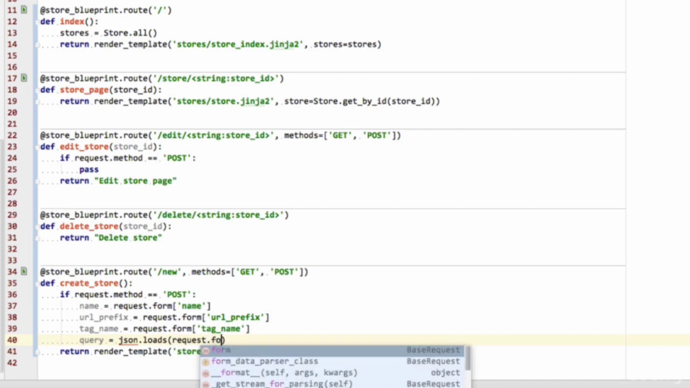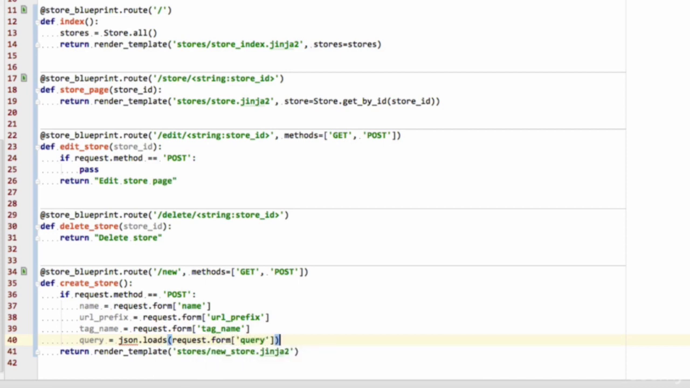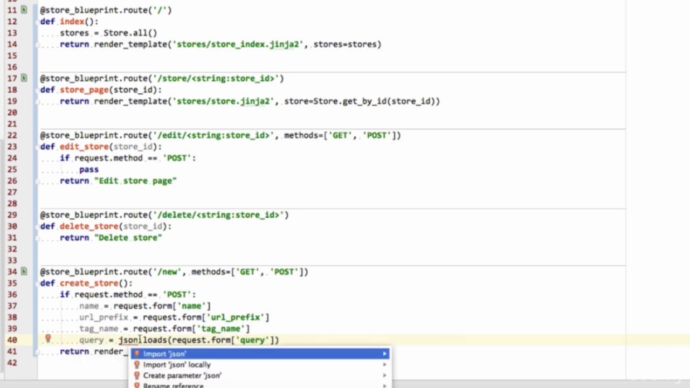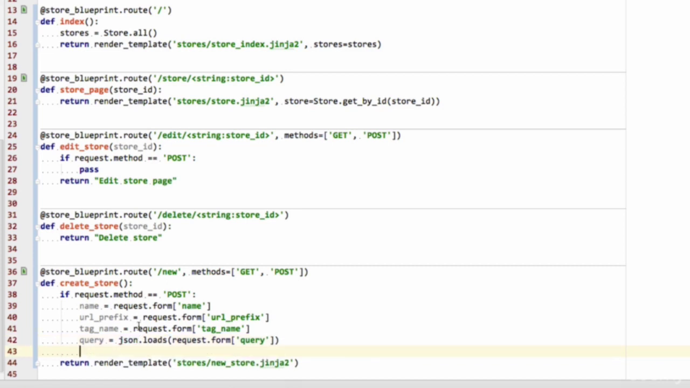json.loads(request.form['query']). There we go. And we need to import JSON. And why do we do this? Well, request.form['query'] is going to be a string, and we want to convert that string into JSON. And that is because Beautiful Soup expects a Python dictionary to be what we're giving it in order to do the search. So json.loads takes this string that is a JSON representation and converts it to a Python dictionary.